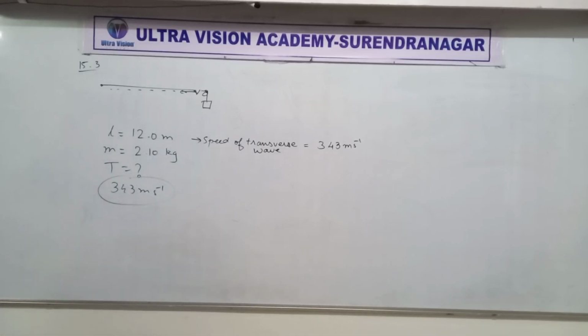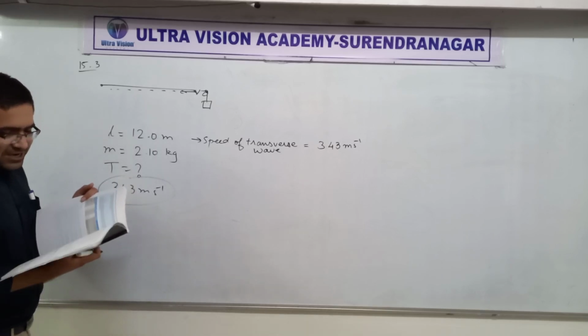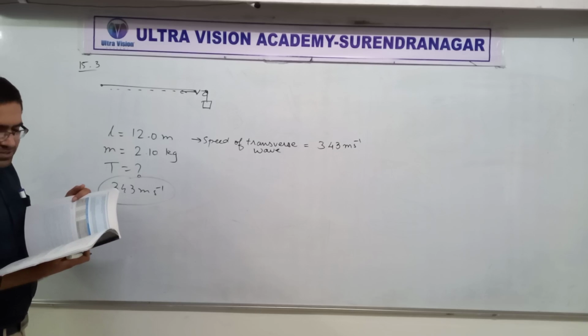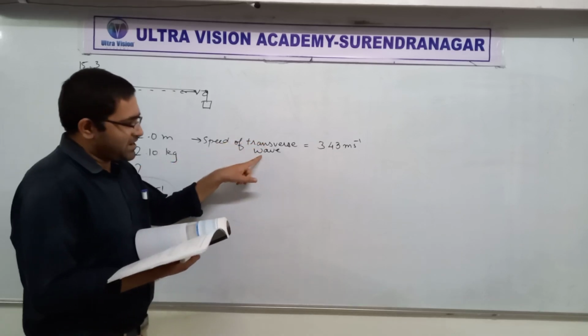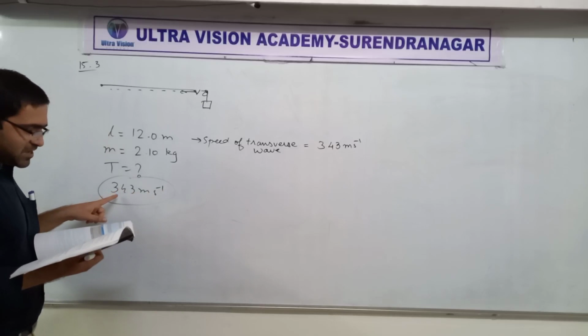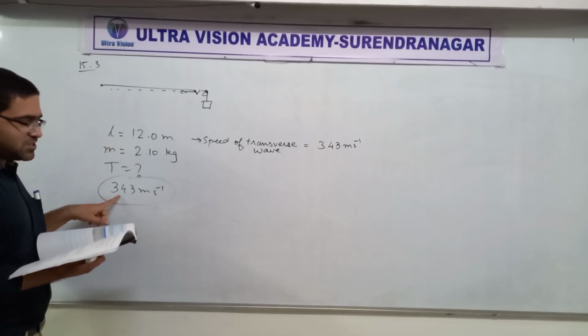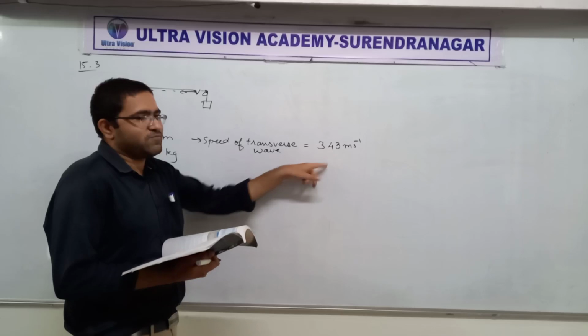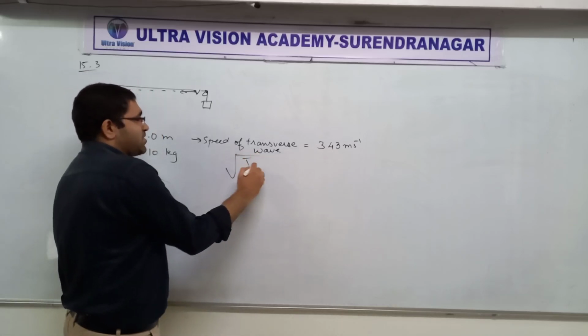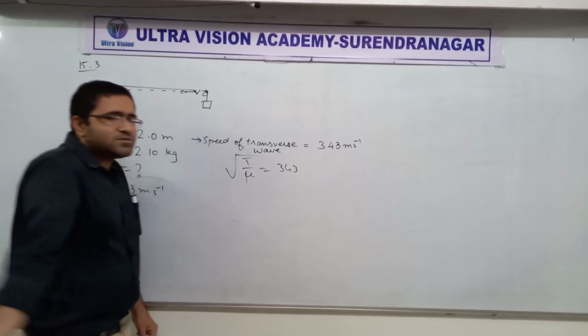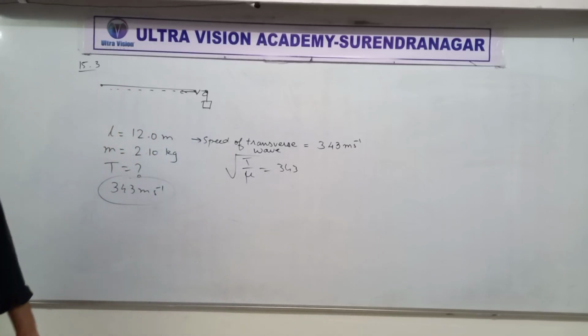Question clear? It's only the question here, right? The solution is very easy. Question is clear or not clear? If it's not, I suggest you read it two or three more times, especially the last line. Speed of transverse wave on the wire equals the speed of sound in dry air, which is 343. So that's why I am putting this as 343. How to solve? Just write the formula, and you know how to do it next. Fine.